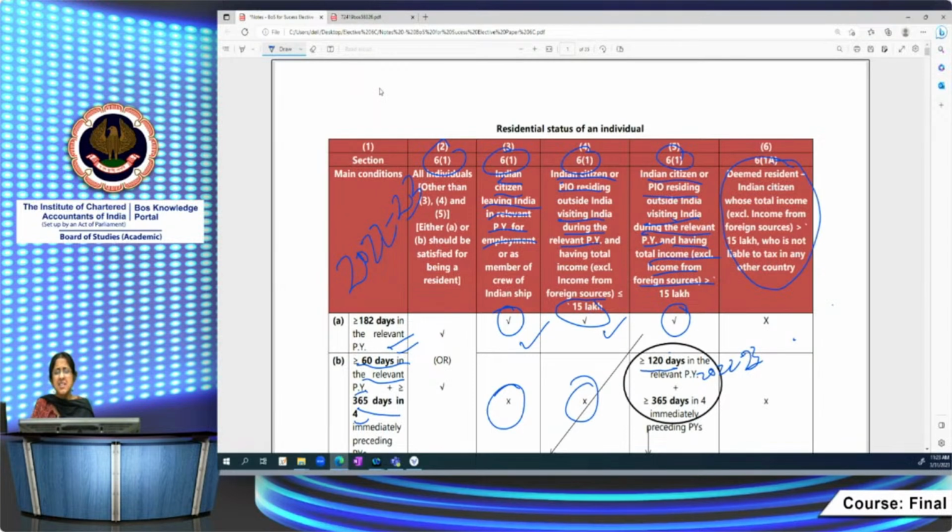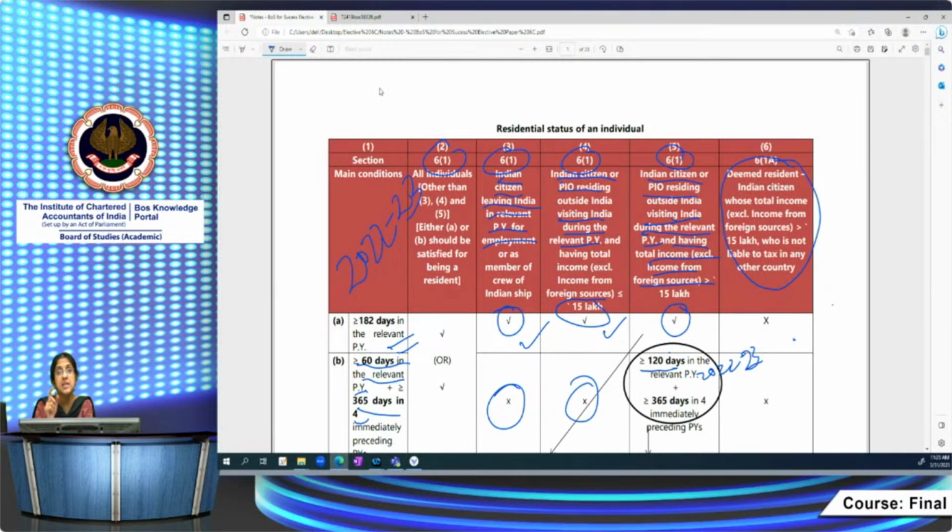Okay. Let us take an Indian citizen who has gone and settled in some country, country X. What happens in such a case? He has not come to India after that at all. So by virtue of the number of days of stay, he is a non-resident because he has not visited India. But suppose country X does not levy tax on its income, then you have to see whether he is a deemed resident in India as per 6.1a.